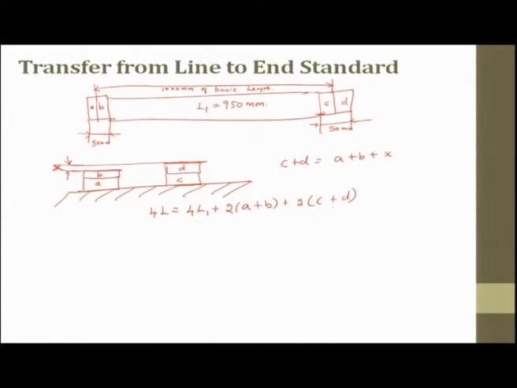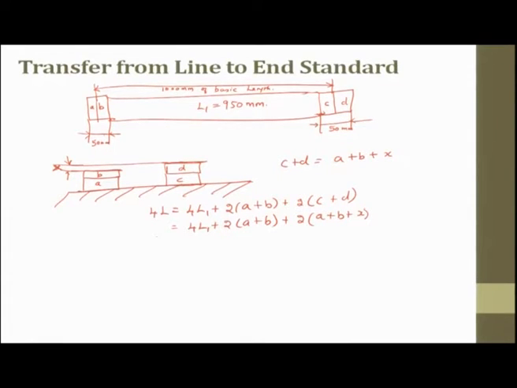Now I replace this C plus D by A plus B plus x. So it is 4 times L1, plus 2 times (A plus B), plus 2 times (A plus B plus x), and then I finish it.